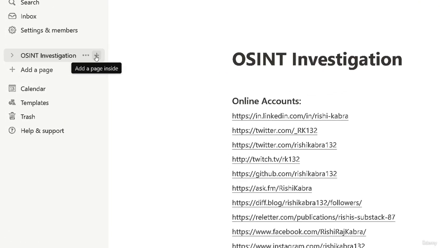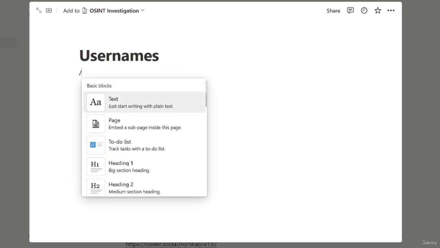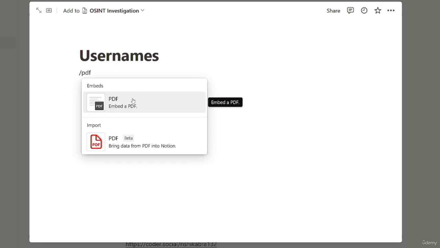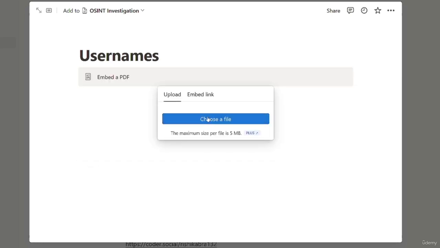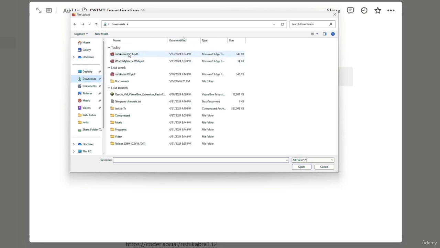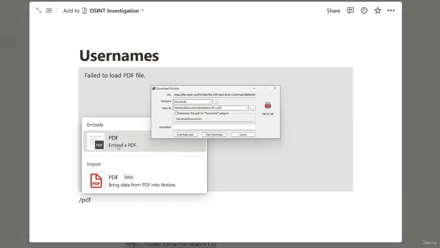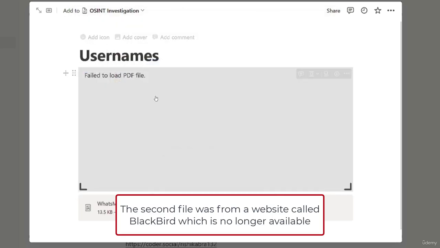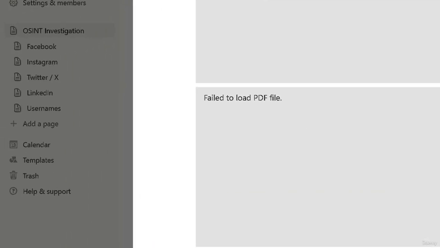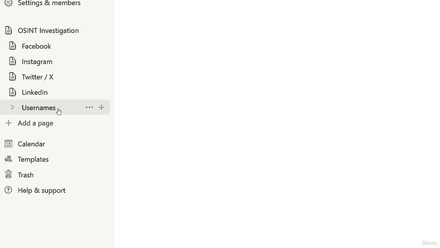I'm going to click on this plus sign and then say usernames and then add a file. So I'm going to say slash and then I'm going to say PDF to embed a PDF file. And I would like to upload the files that we have downloaded from Blackbird and What's My Name. So this is the first file. And now I'm going to upload the second file, just like this. And then I can close this window. So right now we have a subcategory called usernames. And if we click on it, we can download these two reports.